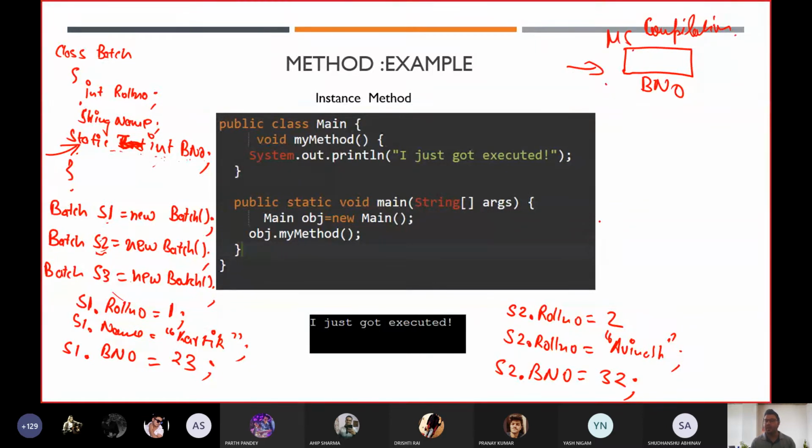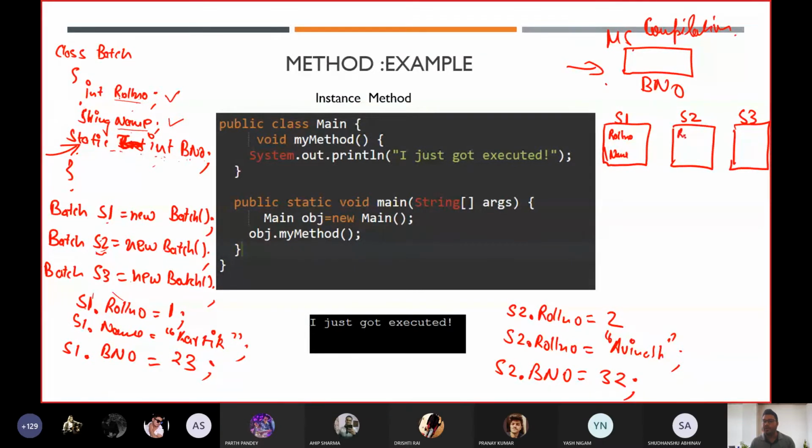Till now we have no specific memory space for roll number and name. Why are we not getting a specific memory space? Because we will get memory space for these instance variables only whenever we create an object. That is why I have created 3 objects. The first is referenced by s1, the second by s2, and the third by s3. Here we have how many variables? Roll number and your name. So automatically we will get only 2 things, roll number and your name.